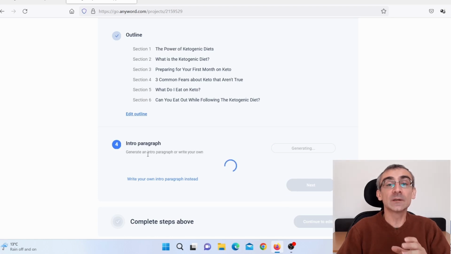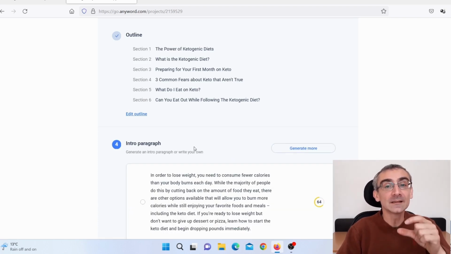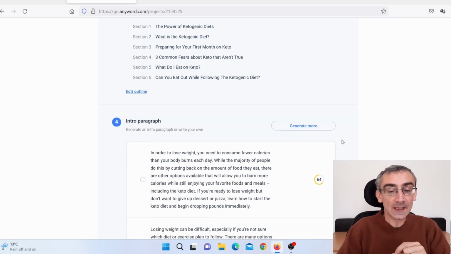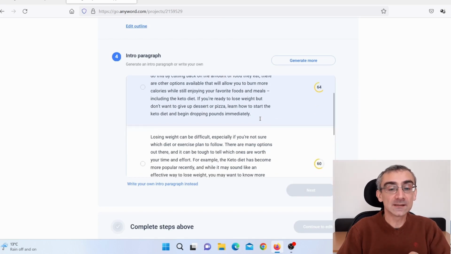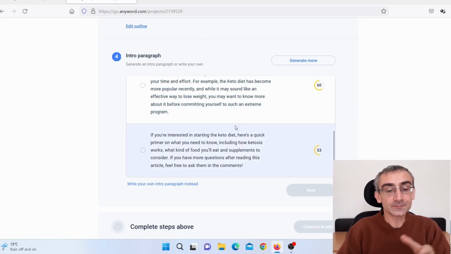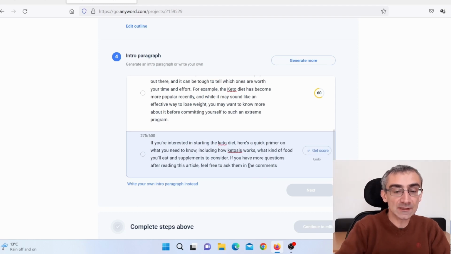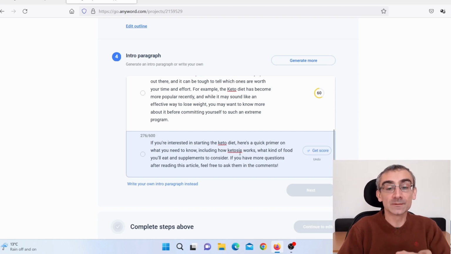And now it is creating an intro paragraph. Now the intro paragraph is basically the intro of my article. That is the paragraph that is going right underneath the title, okay? And here you can see again, score. Again, try to choose the paragraph with the highest score. As you can see here, you can actually change things. Just click here and I can change something if I want, but I don't want to change anything for the purpose of this video.